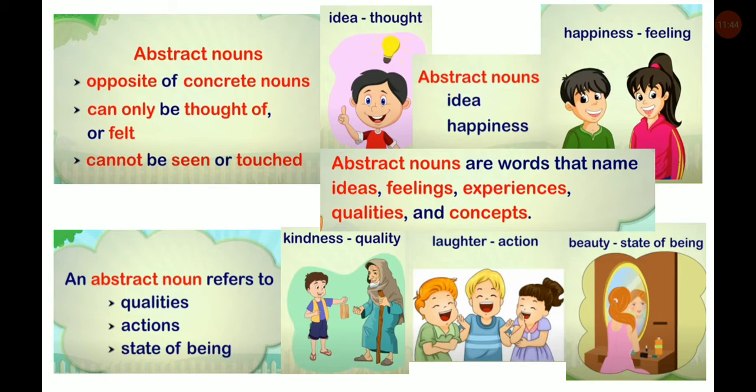For example, kindness. Kindness is a quality of a person. You can see that in the picture. Kindness is what? An abstract noun. Laughter, it's an action. So laughter is an abstract noun. Beauty, a state of being. So beauty is an abstract noun.